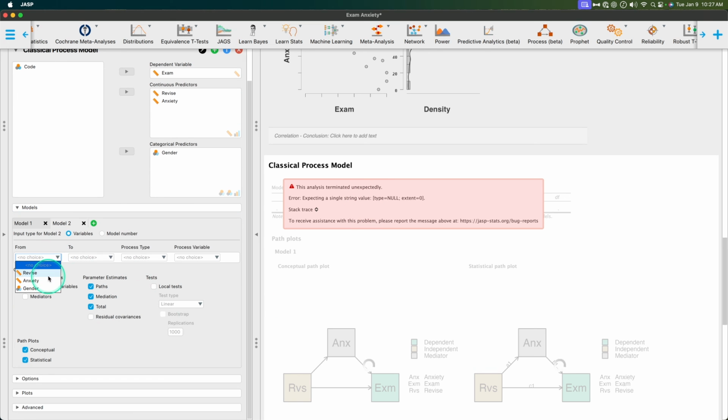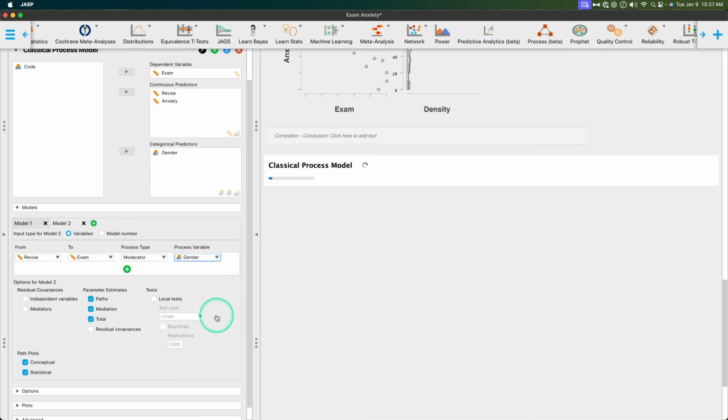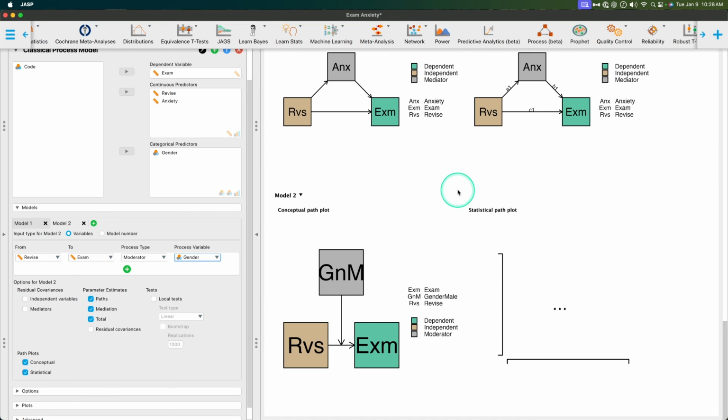Let's try this. Let's go from revise to exam, to moderator, to gender, and let's see what it will give me here. So this is seeing whether or not there's an interaction of revising to examination if we account for gender, right? Do men do better when they study more? Do women do better when they study more? Does studying not matter with gender? Let's see, it worked on something and then it decided to reset itself. Let's see if we get into a processing loop here. Oh, there we go.